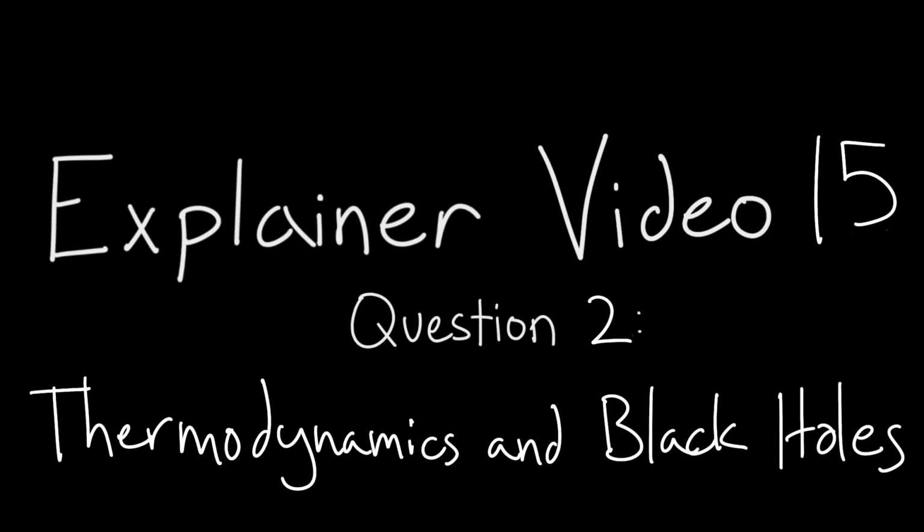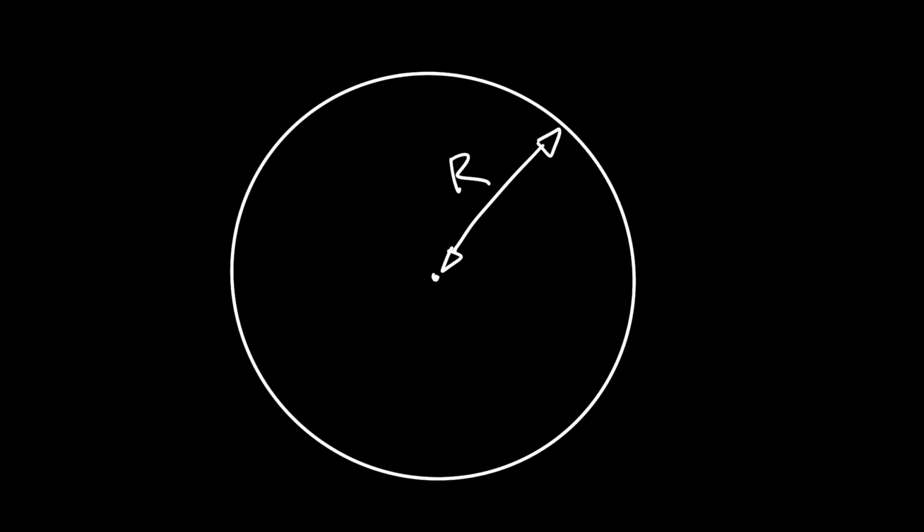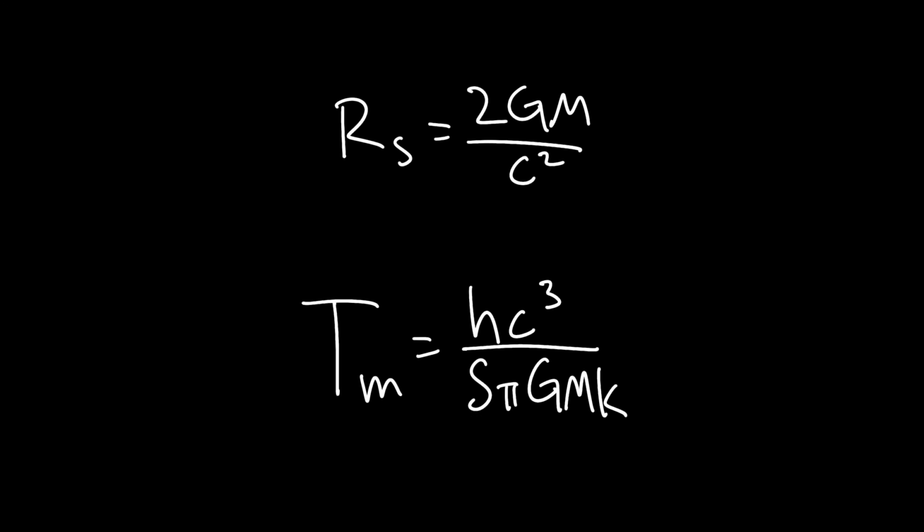Question 2 says, suppose we take a rock of mass m and throw it into a black hole. What is the change of energy of the black hole? When the rock goes into the black hole, the black hole's mass will change according to the rock, right? So we change from the black hole's mass of m to m plus q, q being equal to mc squared, or the energy of the rock from Einstein's equation, E is equal to mc squared.